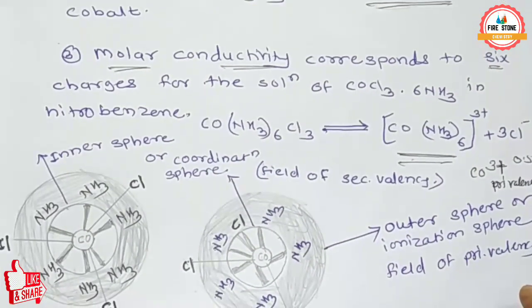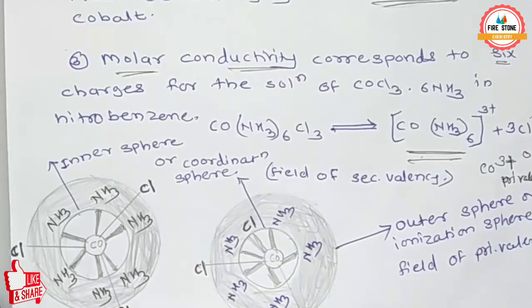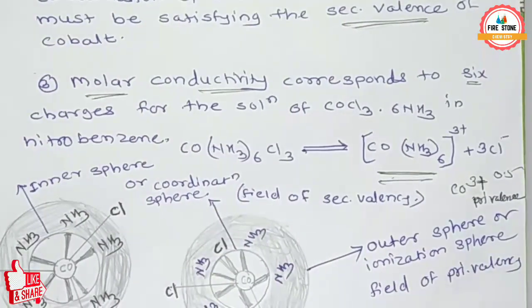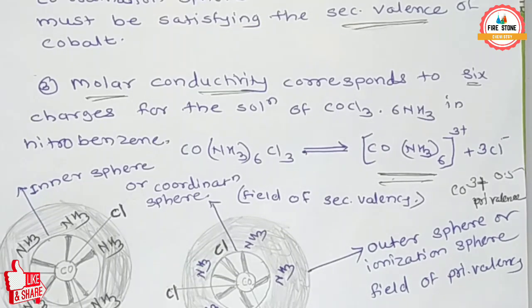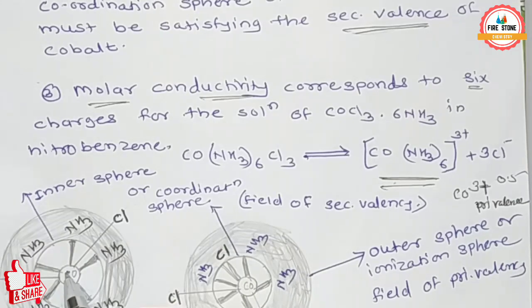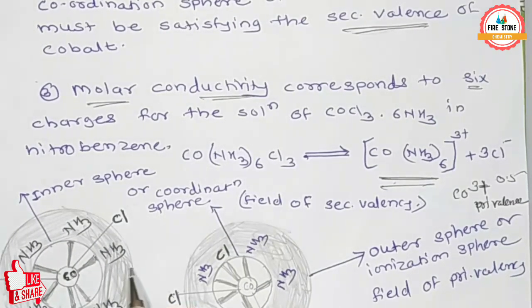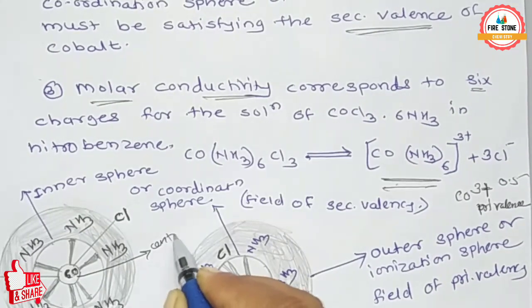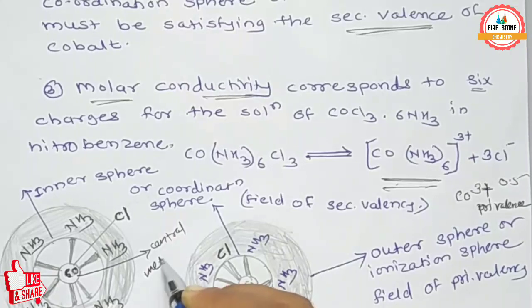Here I have shown the coordination compounds CoCl3·6NH3 and CoCl3·5NH3. Here Co is the central metal atom.